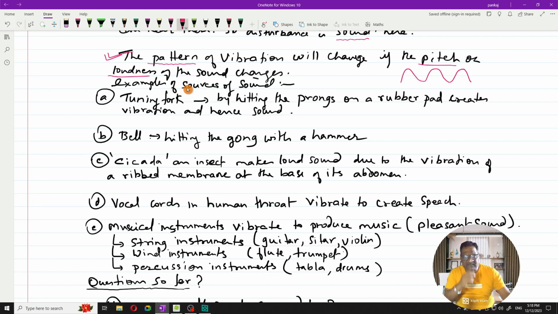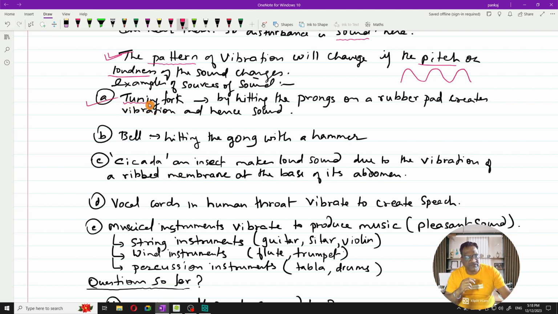Now coming to the next point: what are the examples of the sources of sound? Let us try to understand this A, B, C, D, E, some listed examples. So you'll come to know how sounds are created by vibration of different objects. So the very first one, A part, is a tuning fork.